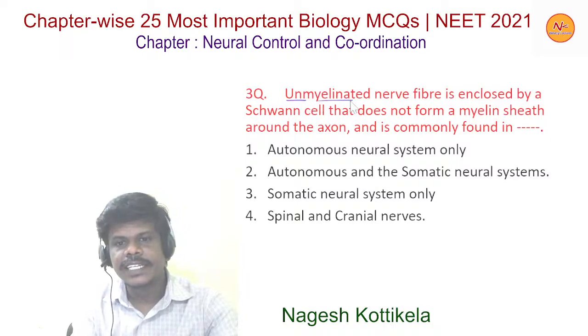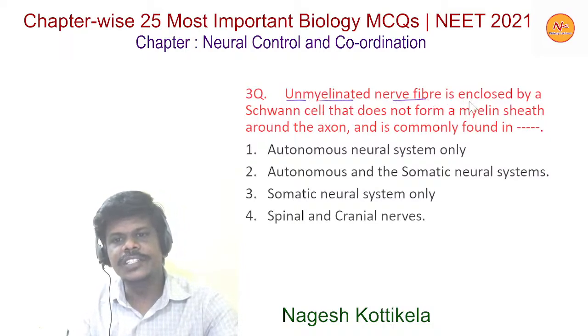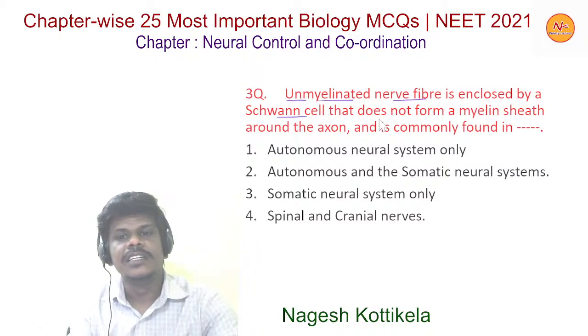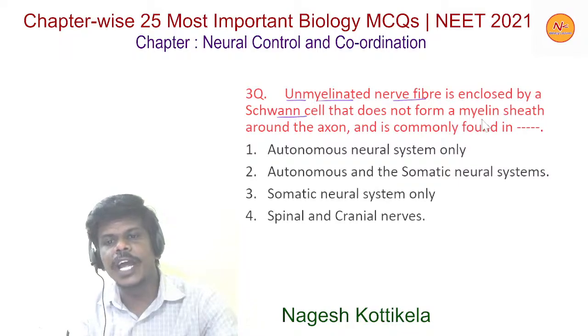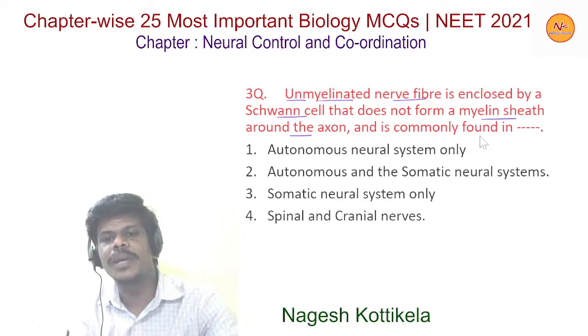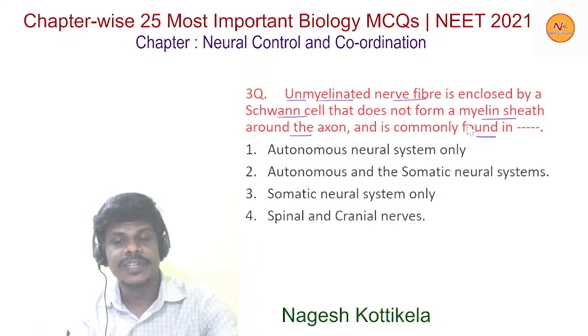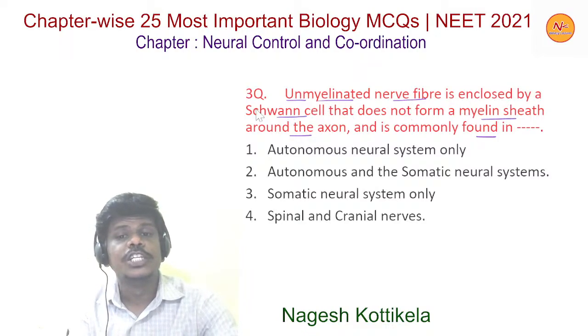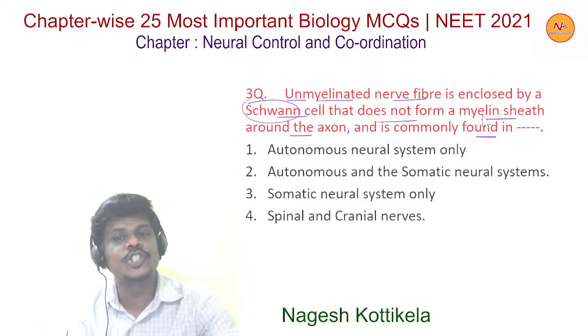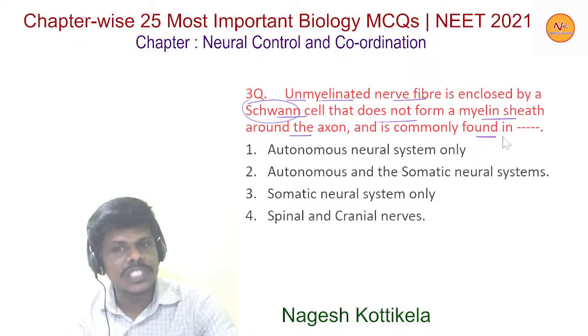Unmyelinated nerve fiber is enclosed by a Schwann cell that does not form a myelin sheath around the axon and is commonly found in. I repeat this once again. Unmyelinated nerve fiber is enclosed by a Schwann cell that does not form a myelin sheath around the axon and is commonly found in.